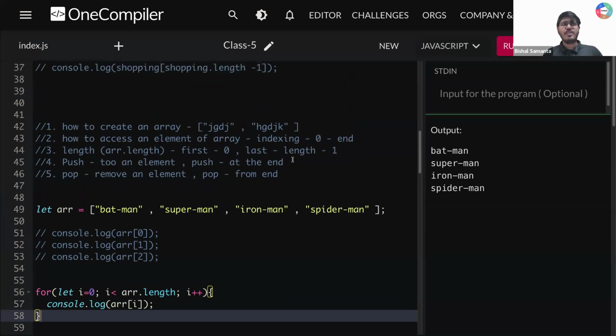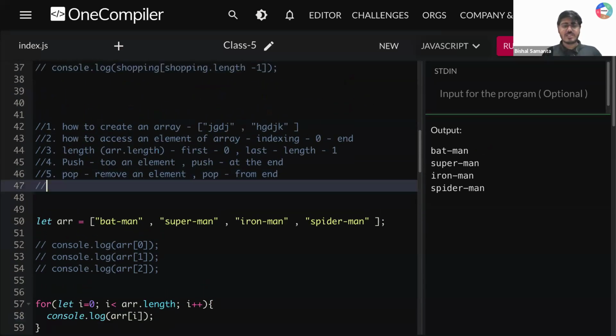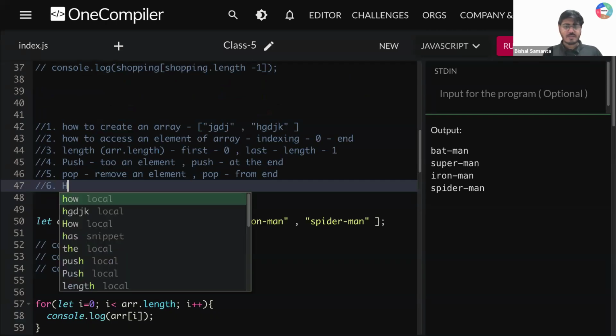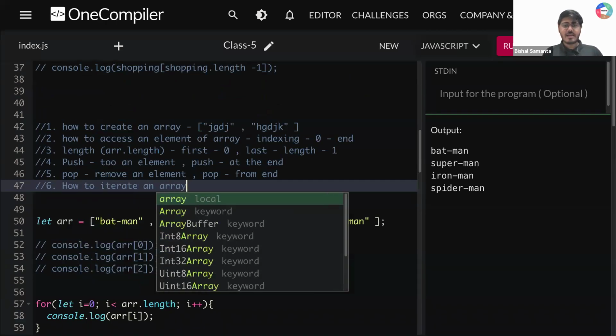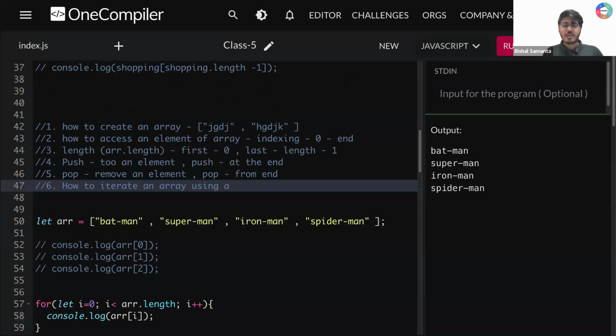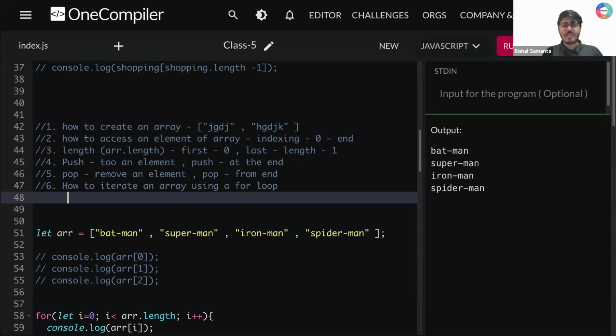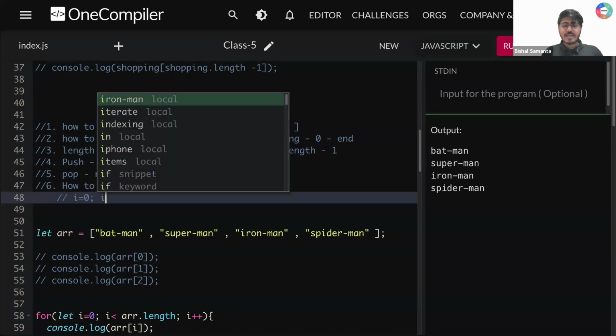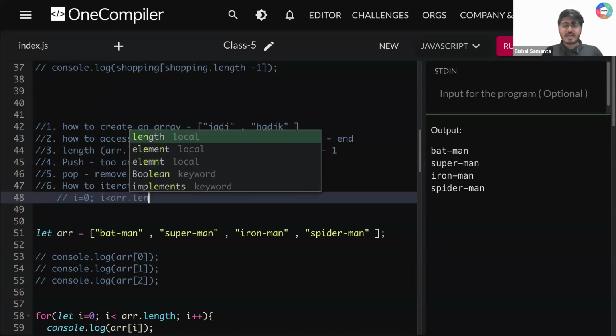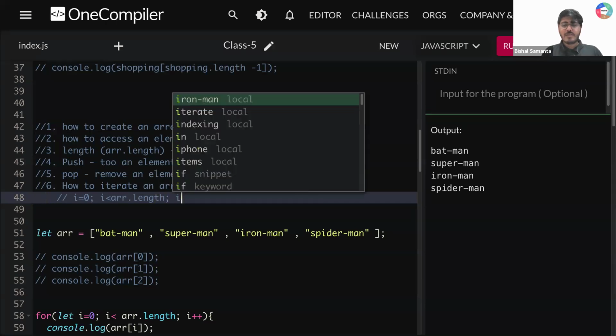Okay, so now the sixth point we learn, which is how to iterate an array using a for loop, right? And here we learn a simple thing: either I'm writing I is equal to 0, I less than array dot length, I plus plus.